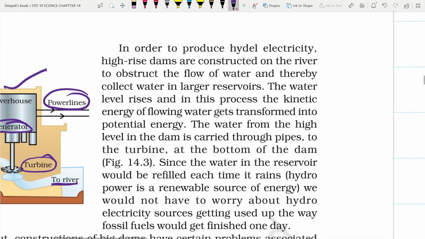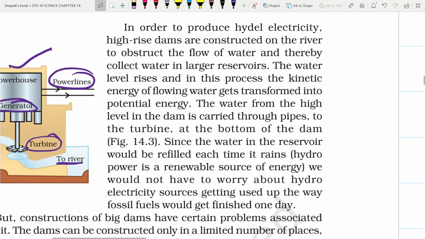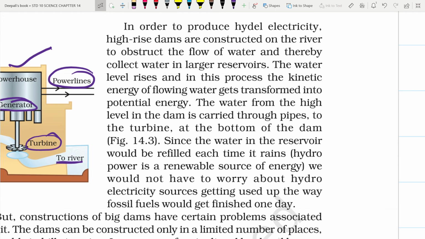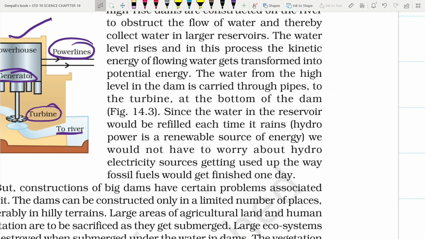In order to produce hydroelectricity, high-rise dams are constructed on the rivers to obstruct the flow of water and thereby collect water in large reservoirs. The water level rises, and in this process the kinetic energy of flowing water gets transformed into potential energy, and the water from high level in the dam is carried through pipes to the turbines at the bottom of the dam.